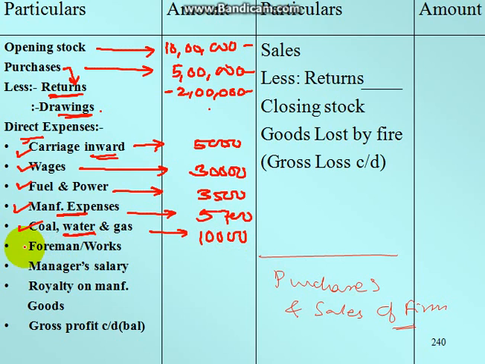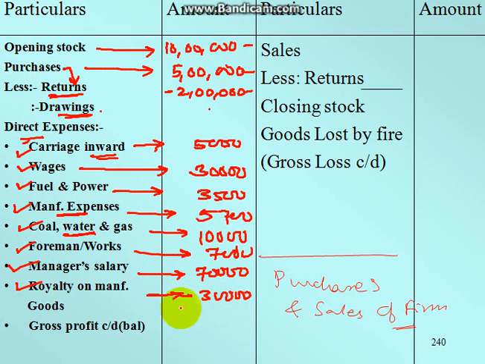And foremen and works people, they took 7,000. Manager's salary, who was responsible for actual production, was around 70,000 for a year. And the royalty of manufacturing goods actually went to 30,000. So this is the royalty which we paid on the license of the product, to the person who invented that product.